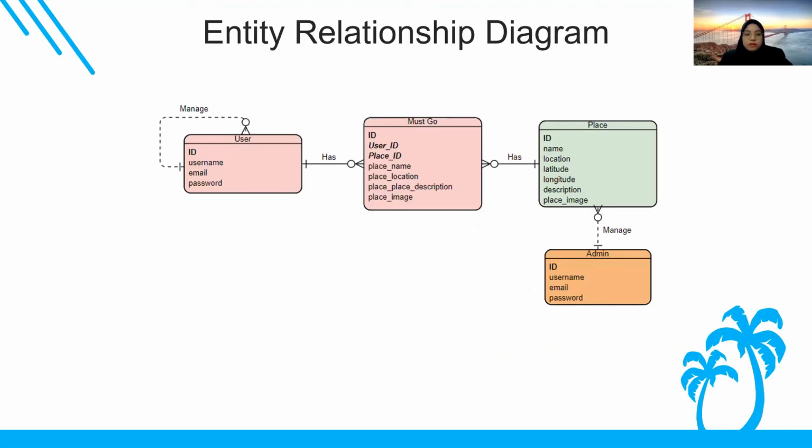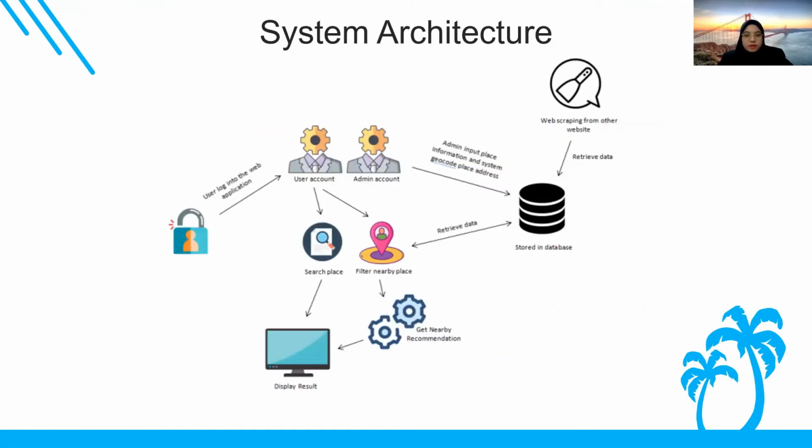This is my entity relationship diagram. My project has 4 entities, which are user, Masco, place, and admin. User has a one-to-many relationship to Masco, so do place to Masco and admin to place, because admin will manage the place information, and in the Masco entity there are many users and places that are stored in the Masco. This is my system architecture.